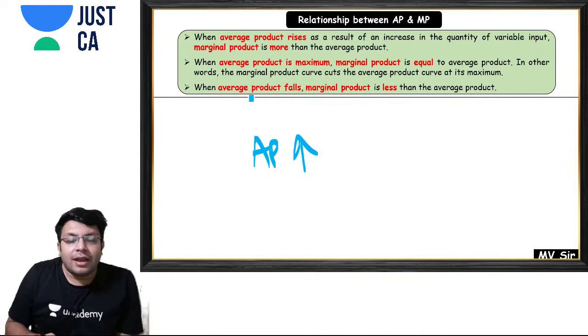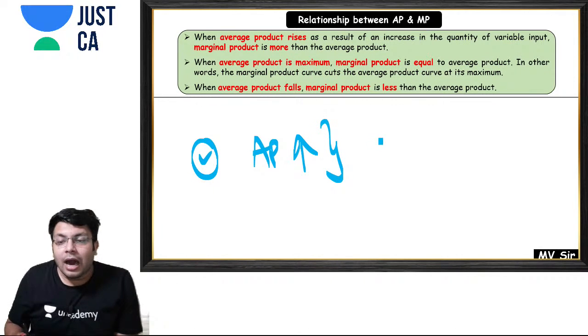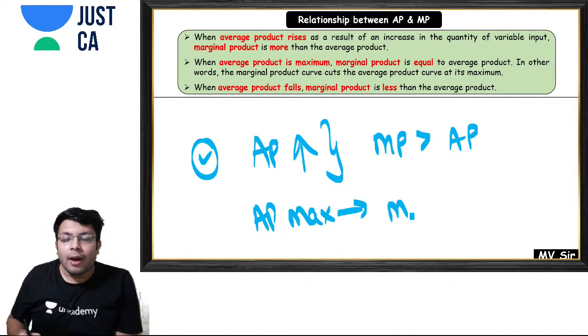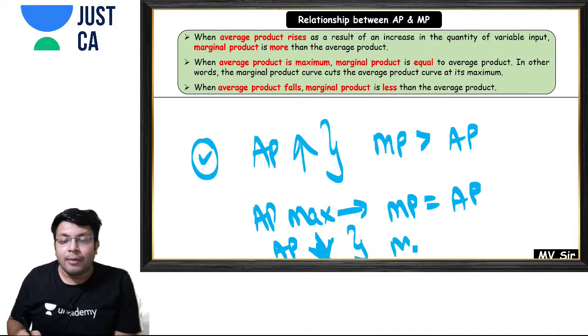Now see, when our average product increases, our marginal product is more than average product. When our average product is maximum, our marginal product is equal to the average product. And when our average product is decreasing, at that point of time, my marginal product is less than average product.